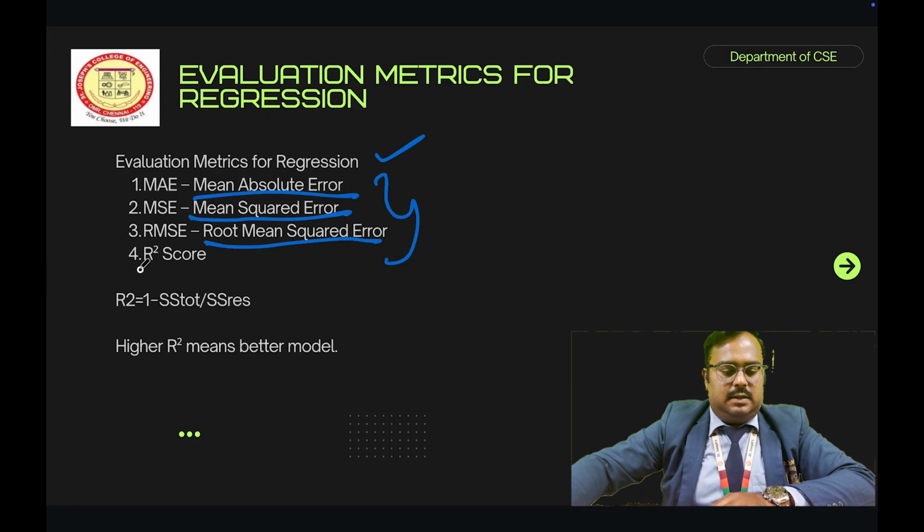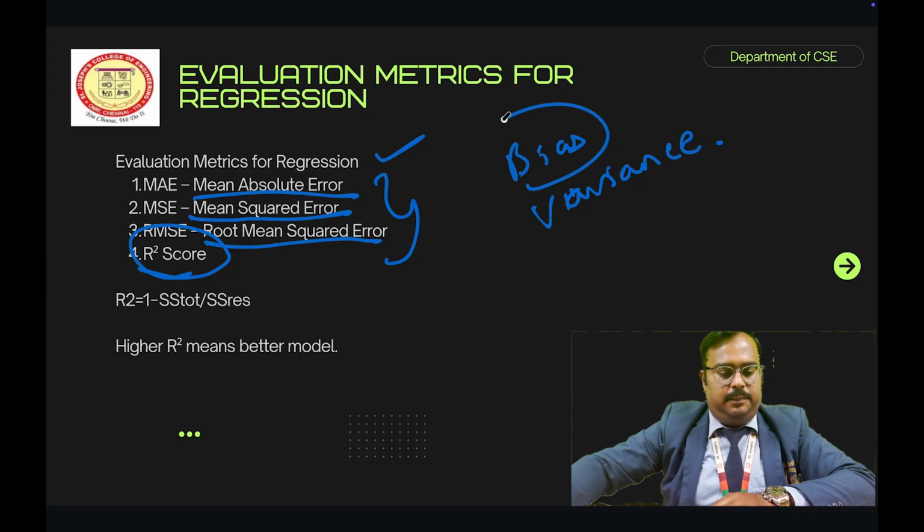We already discussed error, right? Error is nothing but bias and variance. Bias is nothing but the error due to simplicity. Variance is nothing but the error due to complexity. So based on this error, we have to measure these evaluation metrics: MAE, MSE, RMSE and R squared error.